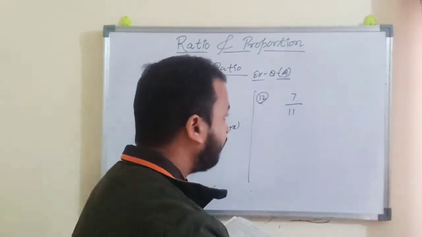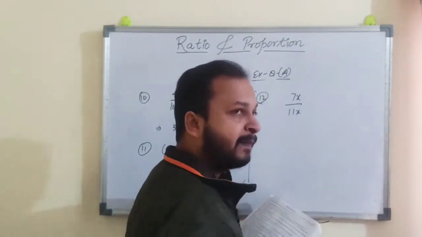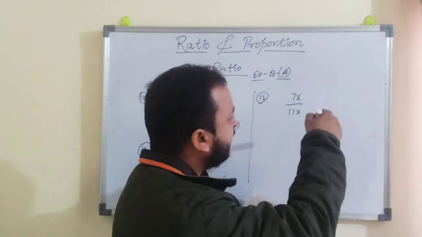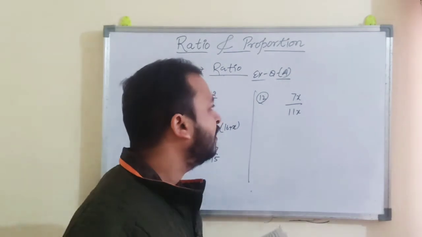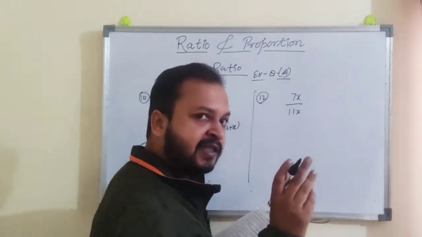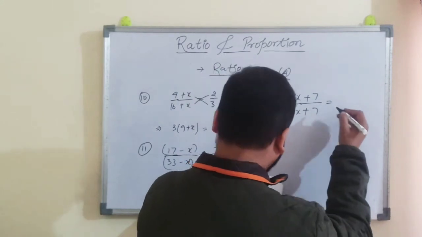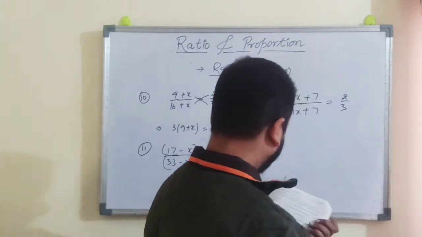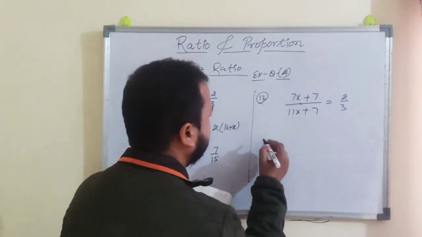So what you have to do, you have to suppose that one number is 7x, another number is 11x, right? Because it is written in the simplest form and you have eliminated the HCF part. That means the common part you have eliminated. So that is why we have written x over here. So 7x and 11x is the actual number we have supposed, and if 7 is added in both the numbers, now the ratio becomes 2:3, right? So now just do the cross multiplication, you will get the answer.